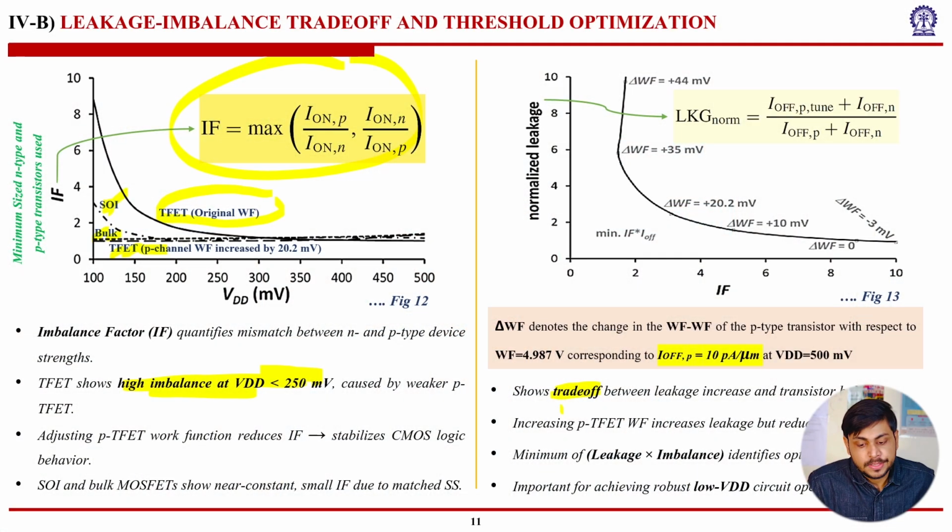That means there is a trade-off between the imbalance factor as well as the leakage. We cannot have betterment or optimization at both cases. We have to compromise one to get the other, right? Increasing P TFET work function increases leakage but reduces imbalance. The minimum of the leakage and imbalance product identifies the optimal work function shift, approximately 20 millivolts. This is important for achieving robust low VDD circuit operations.